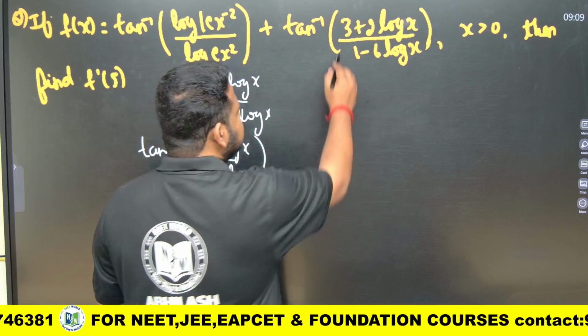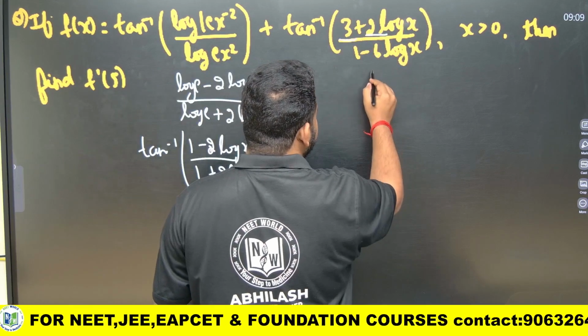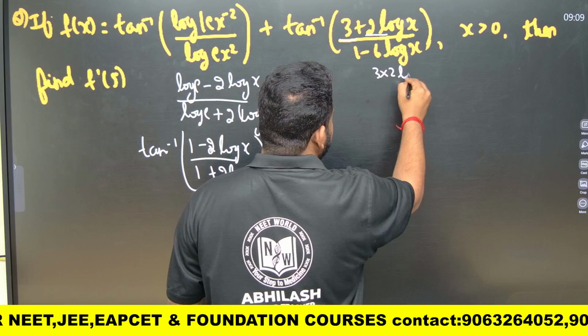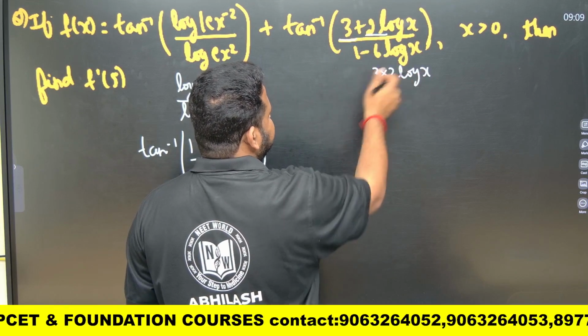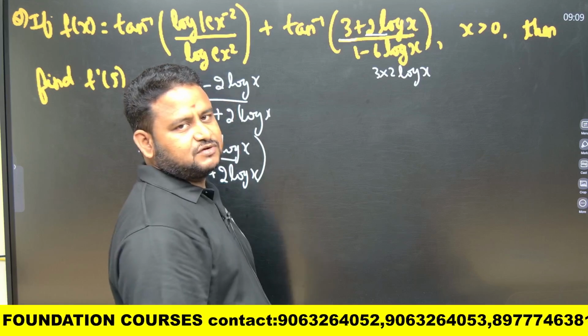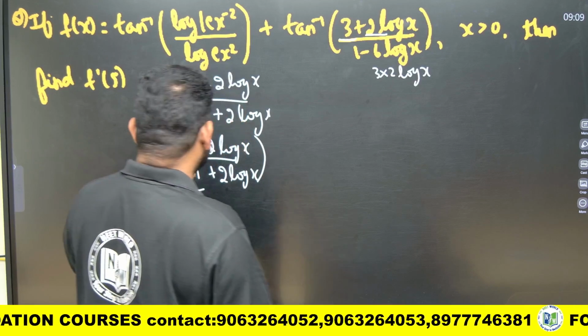So, this will become 3 into 2 times log x, this 6 can be written as 3 into 2 log x. So, this is nothing but what, friends? Tan inverse of (x plus y) divided by (1 minus xy). So, that is nothing but equal to tan inverse of x plus tan inverse of y. Similarly, this is nothing but equal to what?